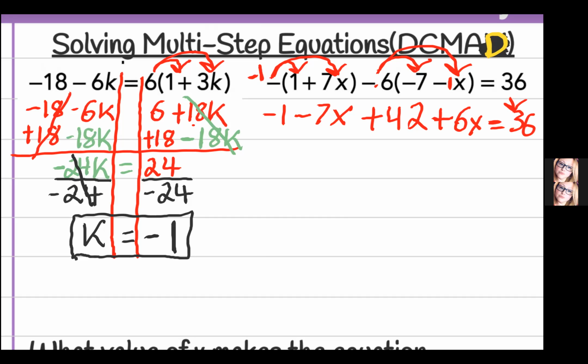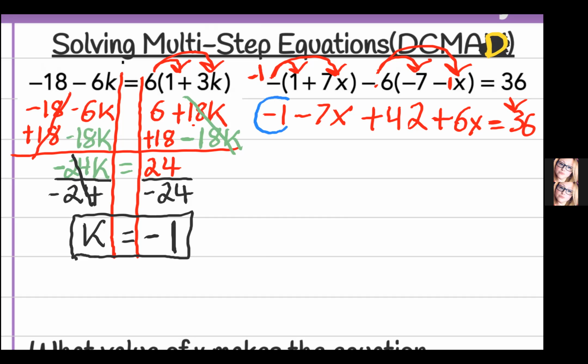Whew, Lord, I am sorry that that is not better written. Please pause and write this better in your notes. You are going to become a better note taker, and so am I. So now we have to combine like terms, CLT. So let's look. We've got a negative 1. Do we have any other numbers on the same side of our equal sign without letters? Yes, we do.